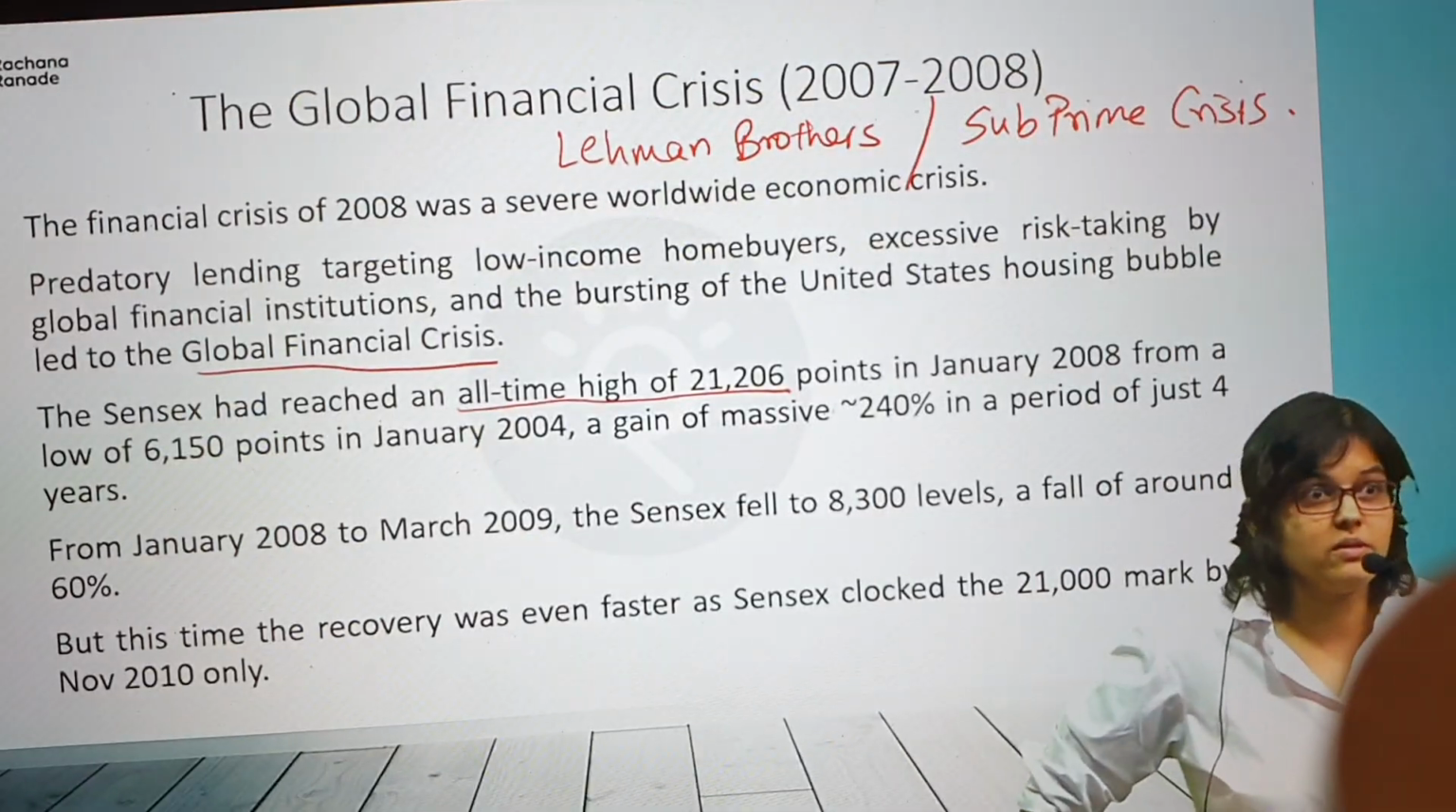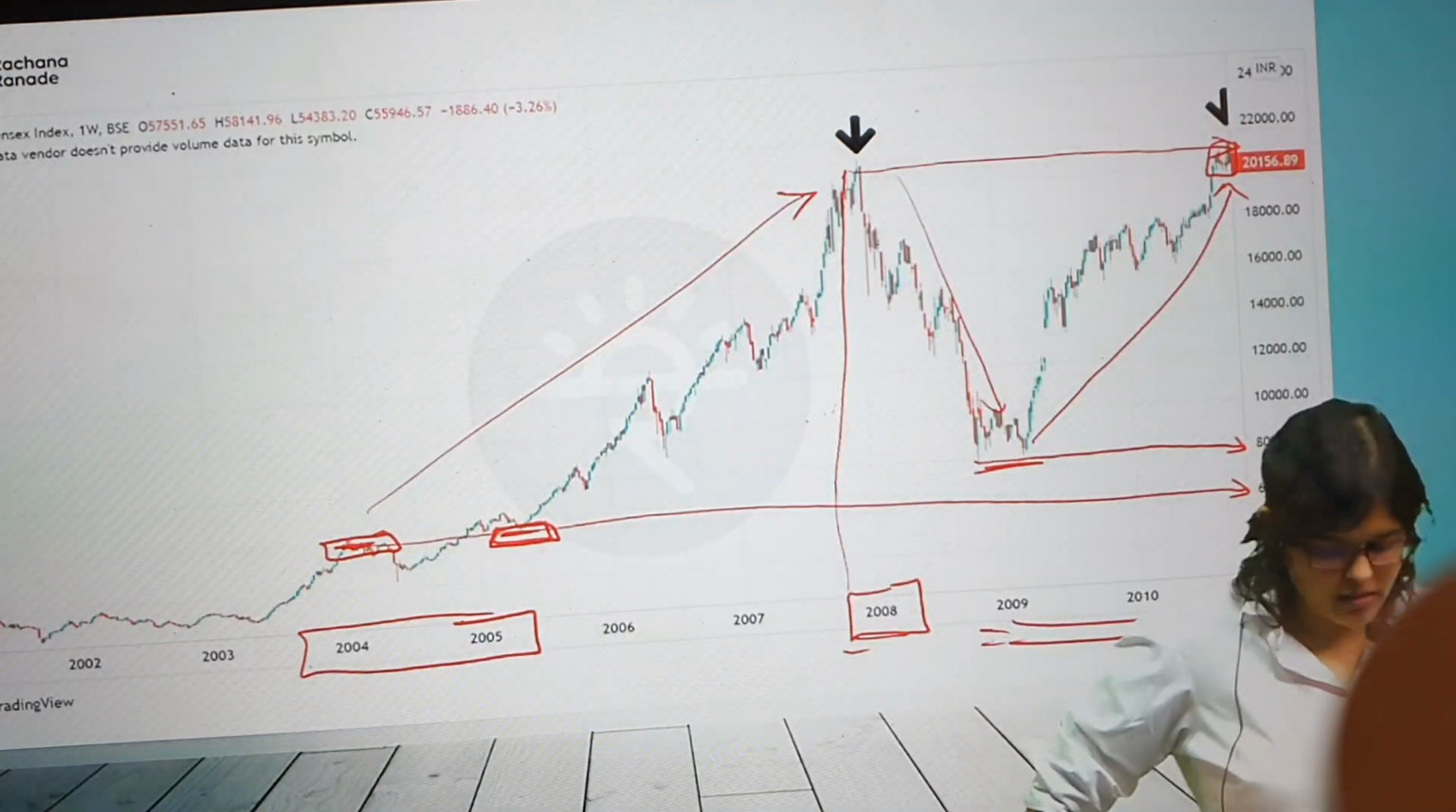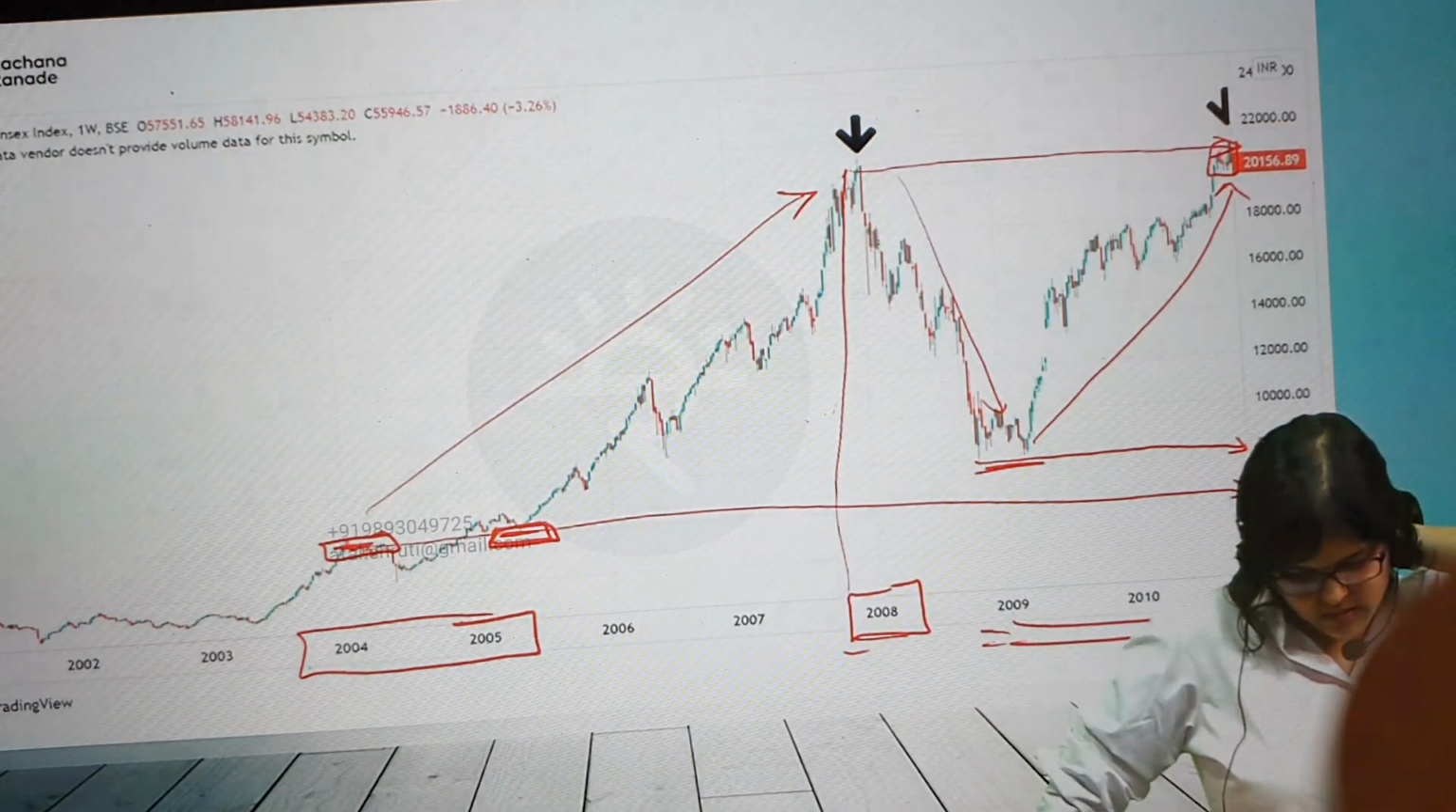Tell me, what is the start level? Start level was somewhere around 6,000. That was the starting point. But we're not writing down the starting point anyway. Year was what? Starting year? 2004-5. No, not really. Sorry.